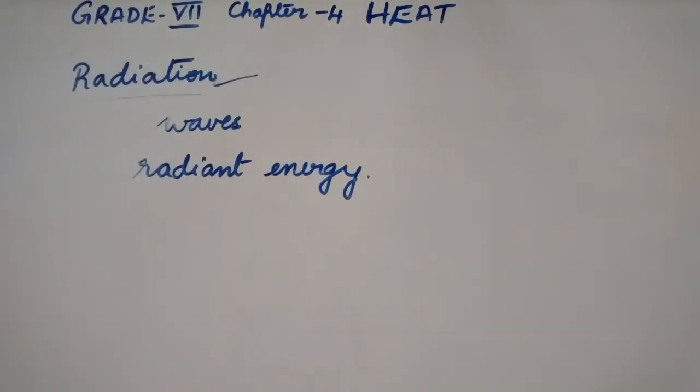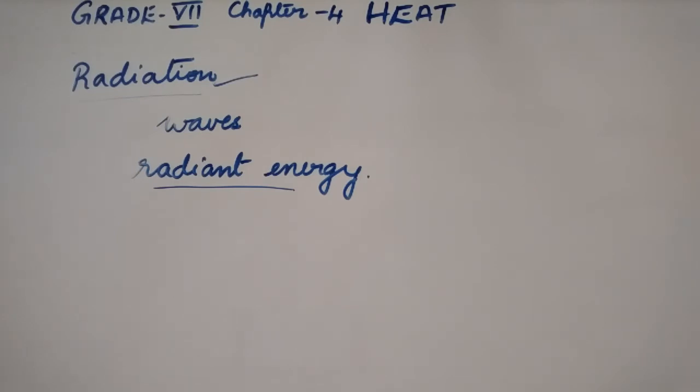All hot objects, solid, liquid or gas, they emit the radiant energy. When radiant energy falls on another object, it is partially absorbed and it is partially reflected back. The amount of heat absorbed or reflected depends on the nature and the color of the object. Dark colors are good absorbers of radiant heat, while light colors are poor absorbers and the good radiators of heat.